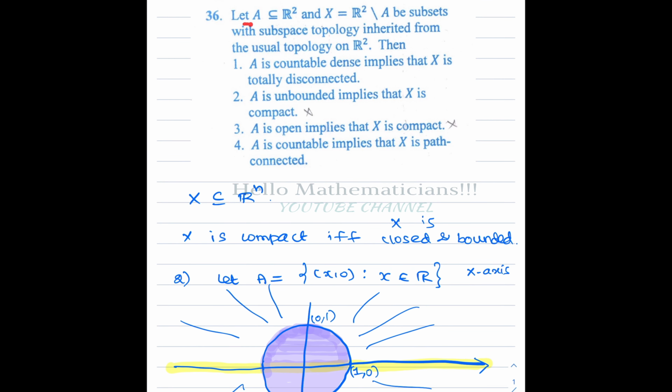Let A be a subset of R2, the two-dimensional Euclidean plane, and we are looking at the complement of the set A in R2. So X equals R2 minus A, the complement of A. And we look at X with the subspace topology inherited from the usual topology on R2. What is the usual topology on R2? You take the usual distance metric.